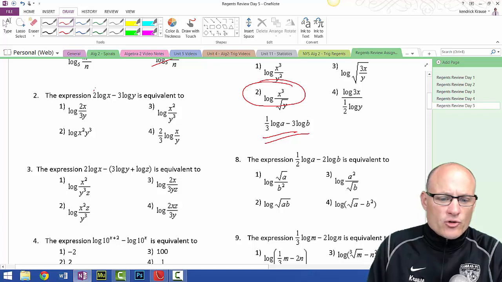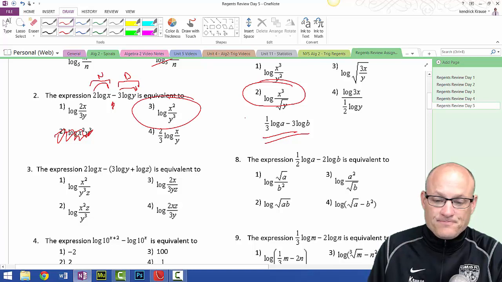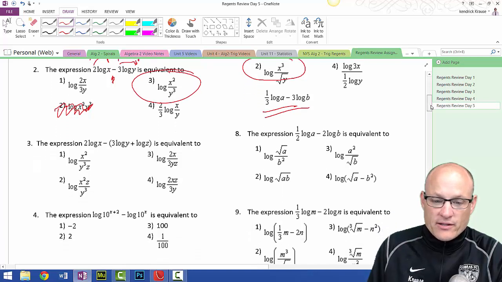So we're going to return this. First of all, this is subtraction. So we know we're going to have division. That makes this answer bogus. This thing is in the front. This thing is in the back. So this will be the numerator. This will be the denominator. Don't forget to return the exponent. So it's x squared over y cubed. Done. I'm going to figure out where that thing goes in a second.